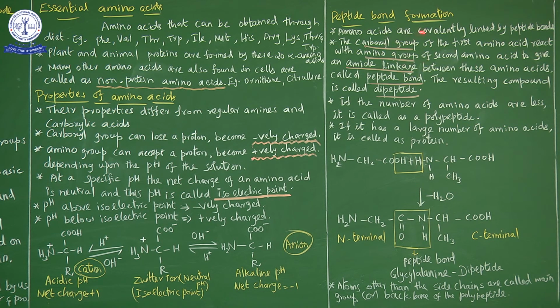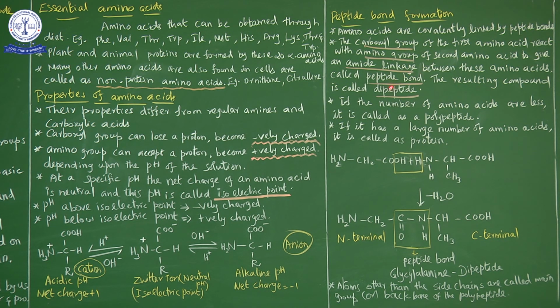So the carboxyl group of the first amino acid. So a number of amino acids are present: amino acid plus amino acid plus amino acid, continuously linked. The carboxyl group of the first amino acid reacts with the amino group of the second amino acid to give an amide linkage between these amino acids. So what happens to the carboxyl group in the first amino acid and the amine group in the second amino acid? They react with each other with the elimination of a water molecule, and give an amide linkage. So the water molecule is eliminated to form the amide linkage.